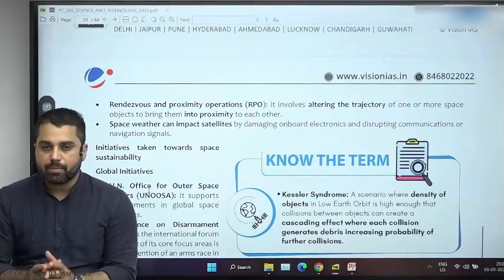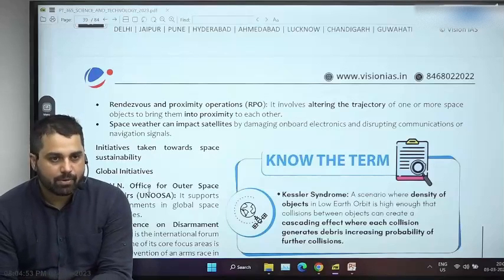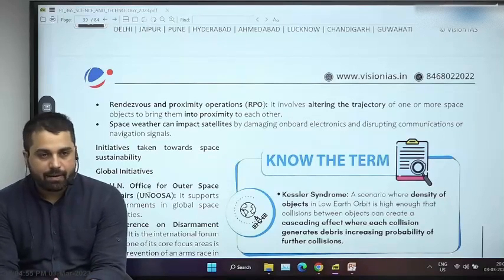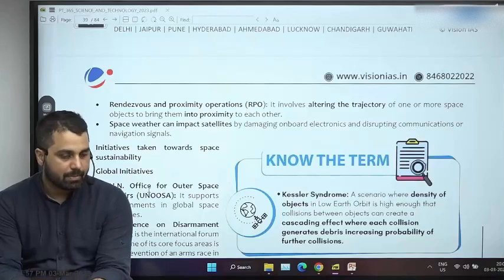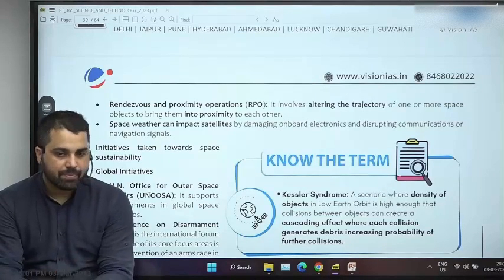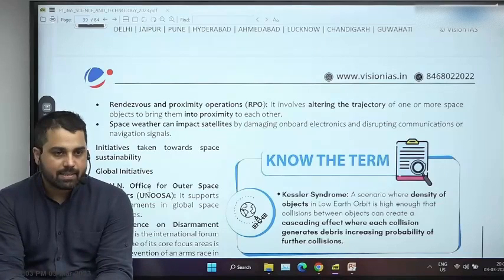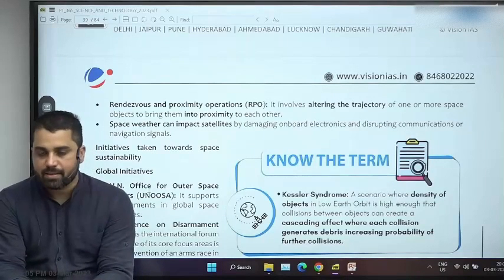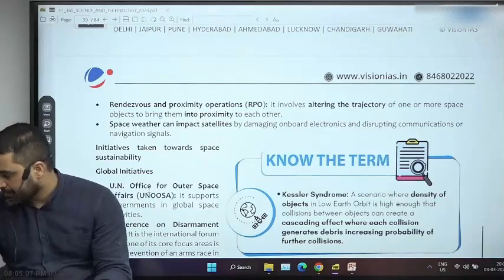So when we talk about space sustainability, we are talking about that in general we have to be aware about what is in space, and we especially have to mitigate those phenomena which can damage our space assets, such as satellites, stations, or telescopes, etc.